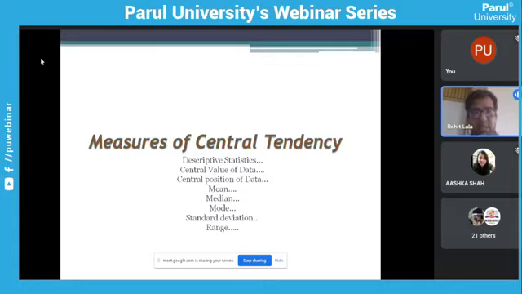Descriptive statistics means the statistics we apply to describe the data in the form of mean value or average, which is commonly used. Next was median, the central value, and mode, the repeated value. You have also heard these words, standard deviation and range. So let's see it very quickly.